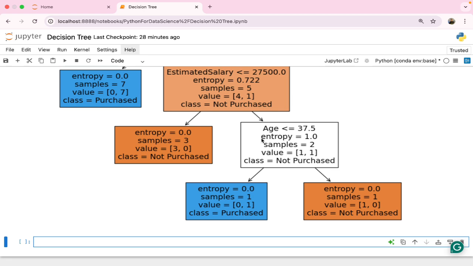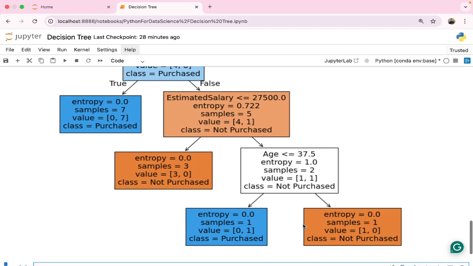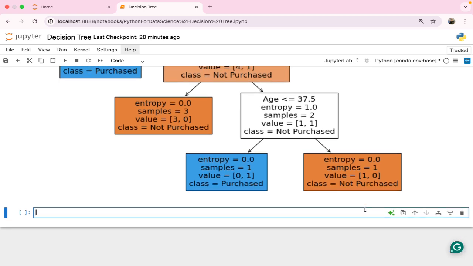Then class is telling the predicted outcome of that node, by majority vote. Here majority vote means most of them have purchased, so this is coming into this class. Here this number is higher, so not purchased is here, also not purchased there. Here both are equal, so the not purchased class has been chosen because some of the above factors also apply, as this is highest here. Then here this one is purchased and here this one is not purchased. So this is how we read a decision tree.